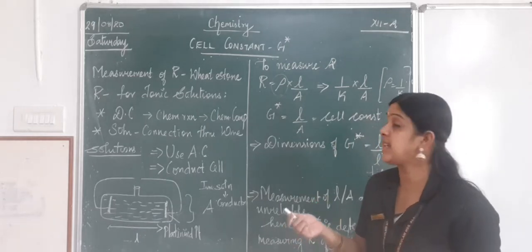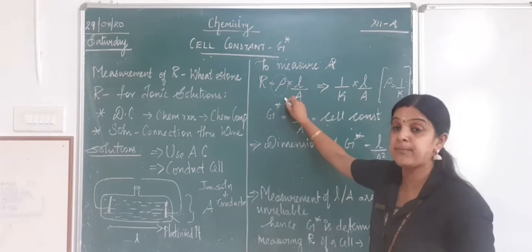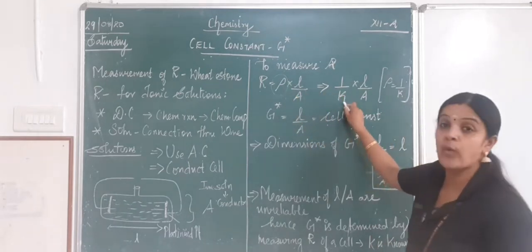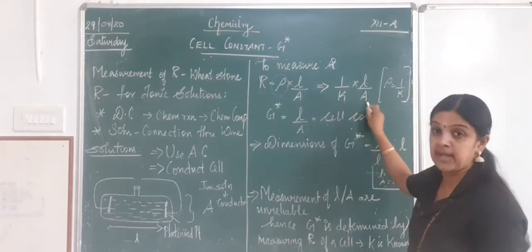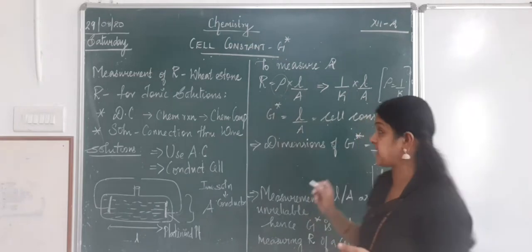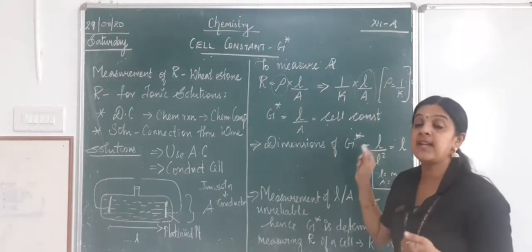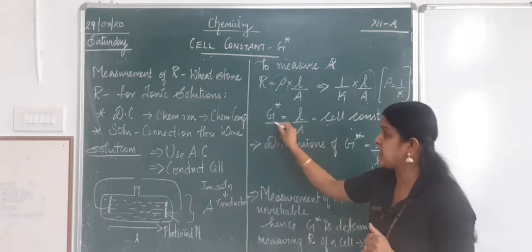Resistivity is the inverse, or reciprocal, of conductivity. So in place of resistivity, I put 1 by K, which is kappa. So 1 by K into L by A is equal to my resistance. Now here, what is my L by A? L by A is the cell constant, which will be given as G star.